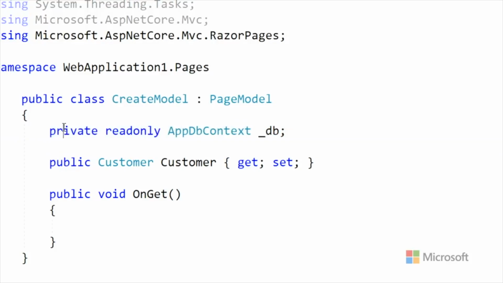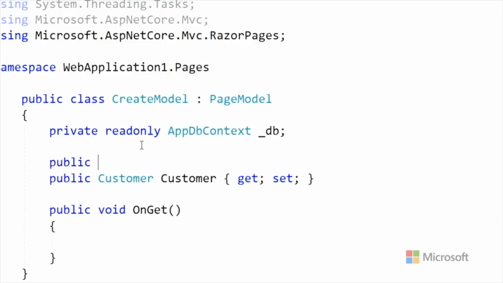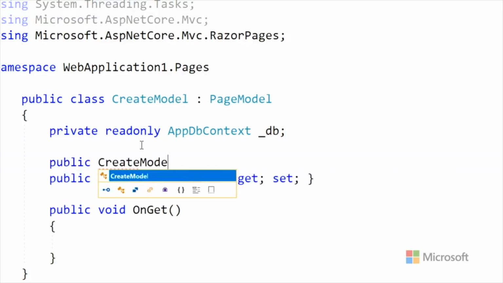So it's going to be private, just for me, where me is create model. And it's read-only, which means I'm going to assign it once, and I don't want anyone to touch it after that. Okay, so I'm making it just for me, and I'm making sure I can't mess with it afterwards. Excellent question.